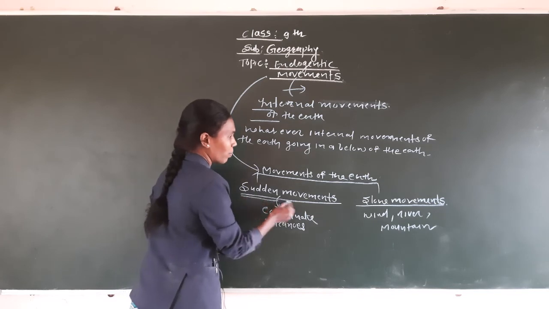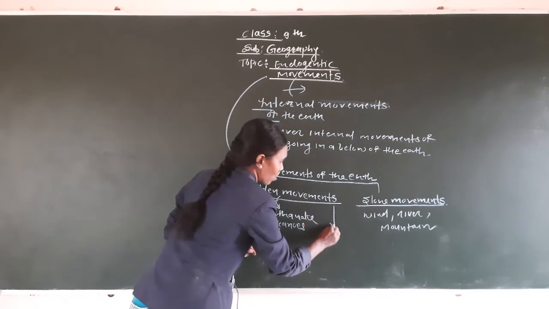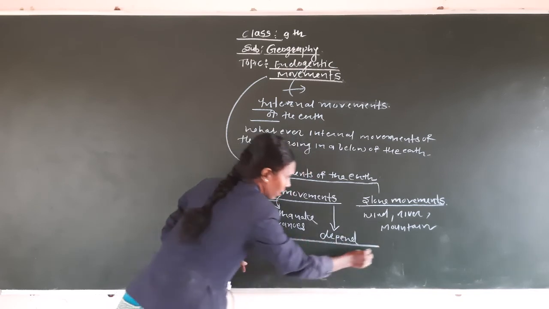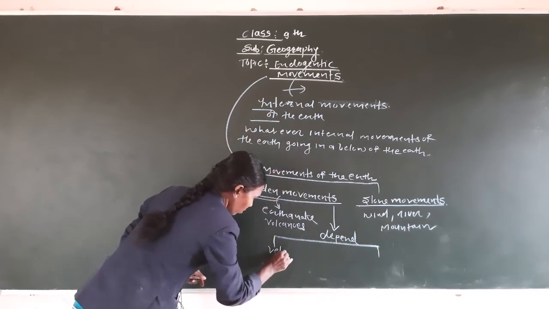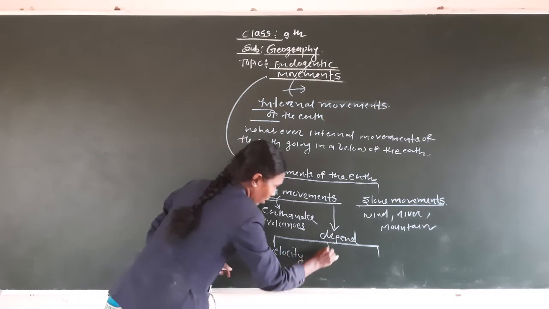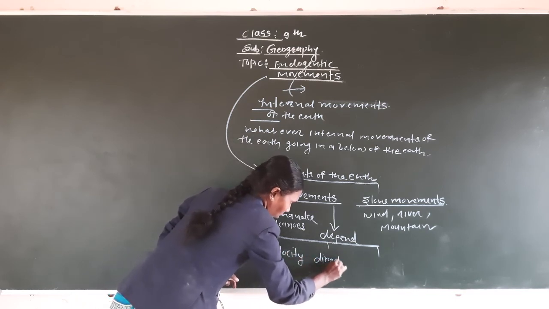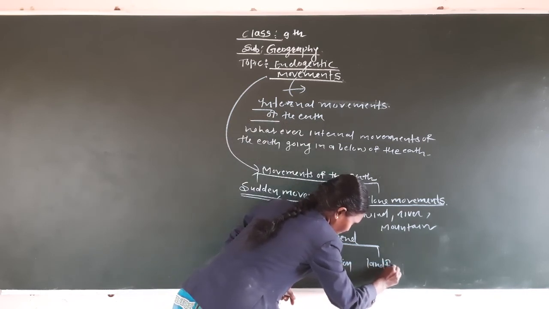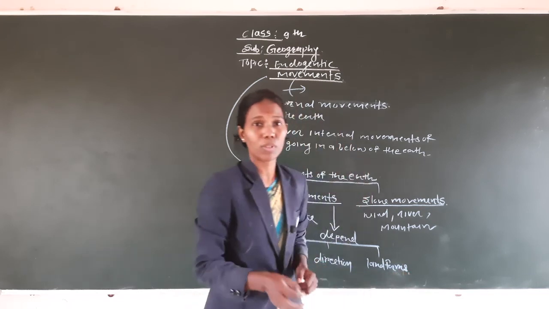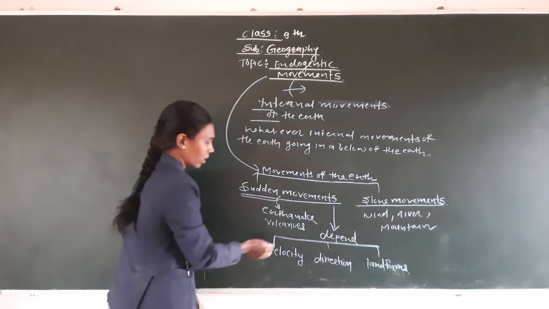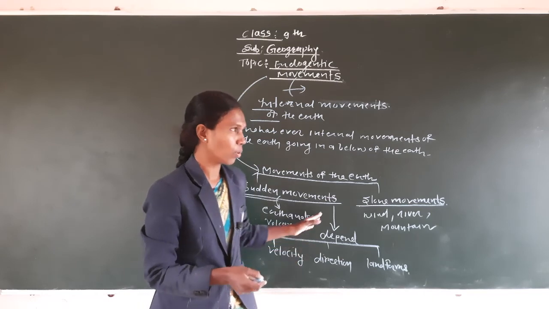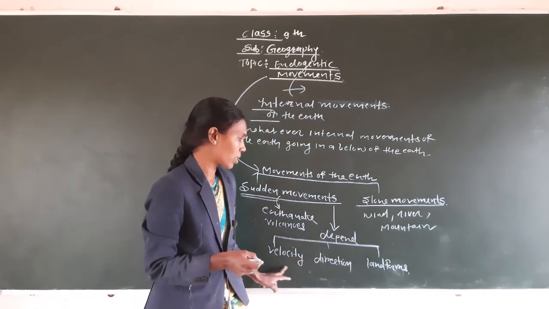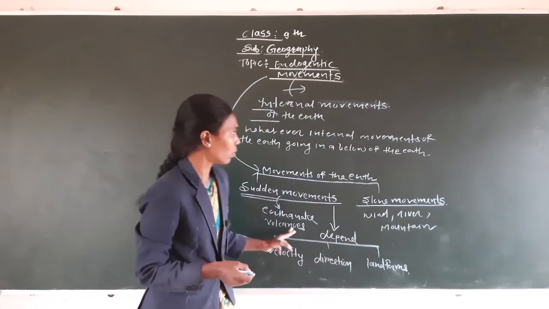The sudden movement or the slow movement depends on three things: the velocity, direction and landform. I hope, students, you understand this video. So whether it is a sudden or slow movement, the earthquake depends totally upon the velocity, direction and landform. So that is about the earthquake.